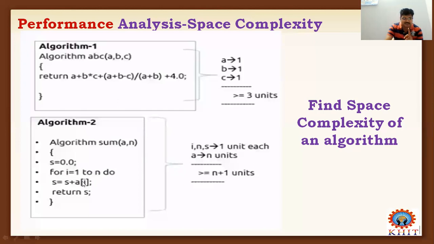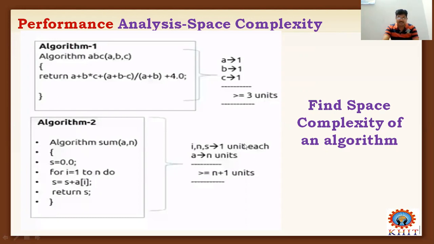Because this array of n will require n memory locations for storing. So for storing the variables I, n, s, it will take a fixed length of memory location, one unit each, whereas the array A of I will require n units of memory location for storing.